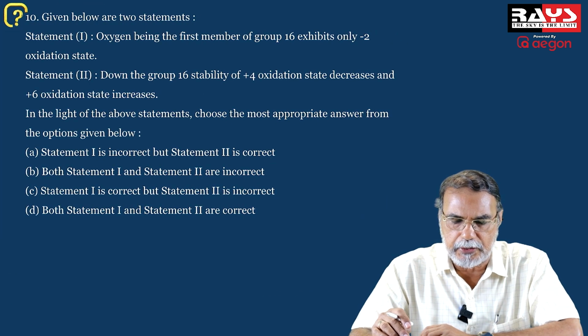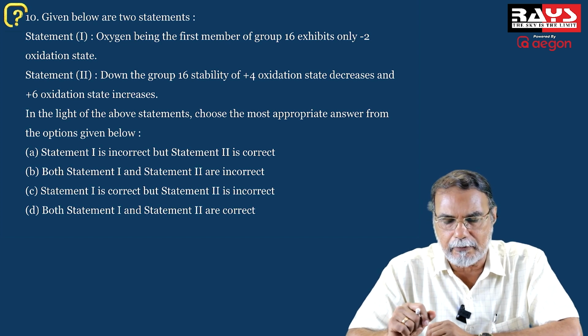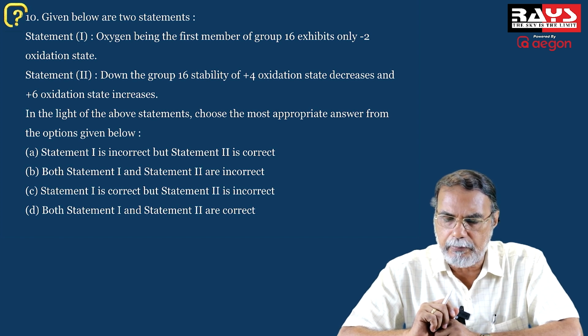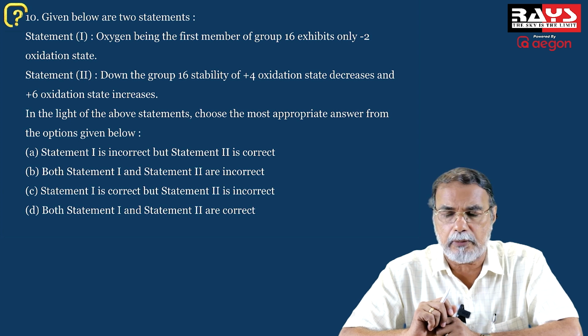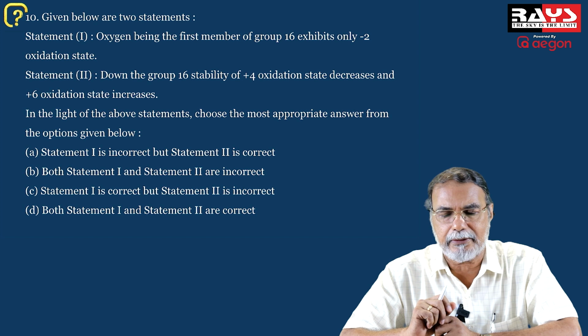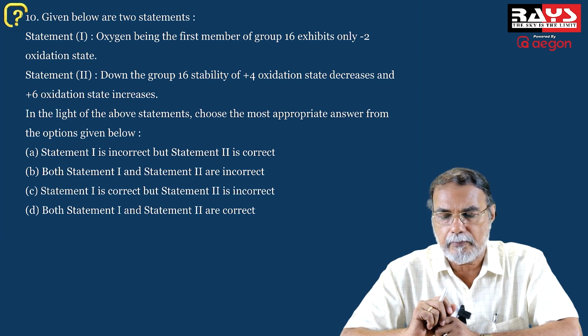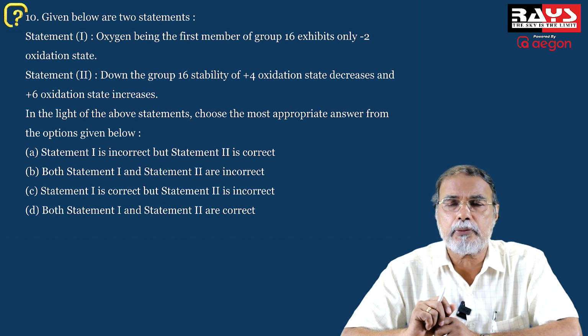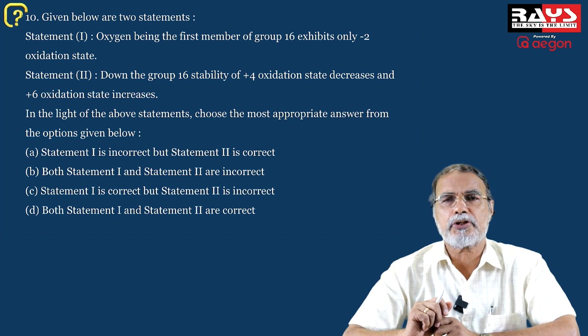Coming to the next question, it's a statement type question. We have statement number 1. Oxygen being the first member of group 16, oxygen, sulfur, selenium, tellurium, polonium, exhibits only -2 oxidation state. Is it correct? Of course, in H2O it is -2. But what about the oxidation state of oxygen in H2O2?